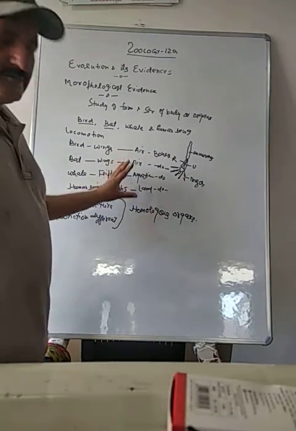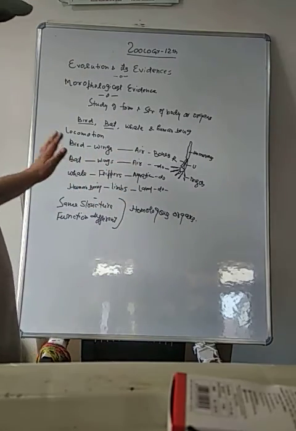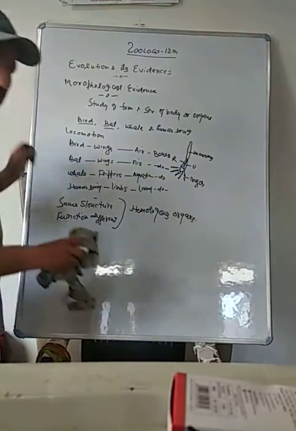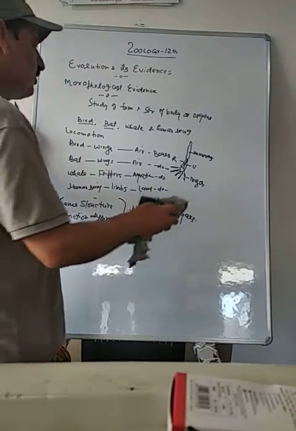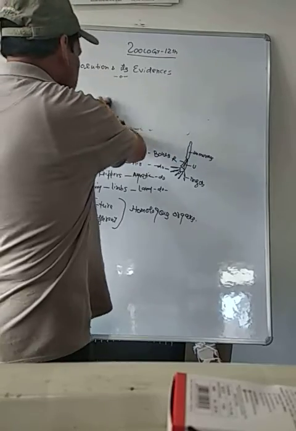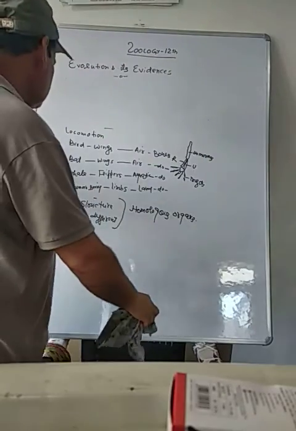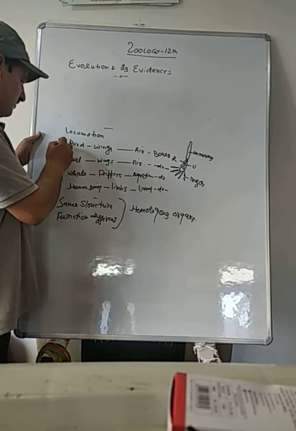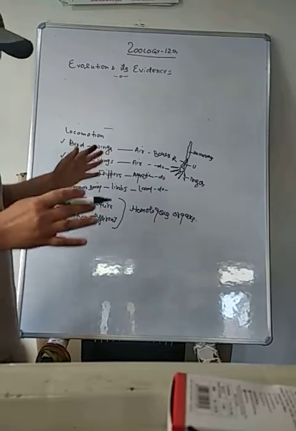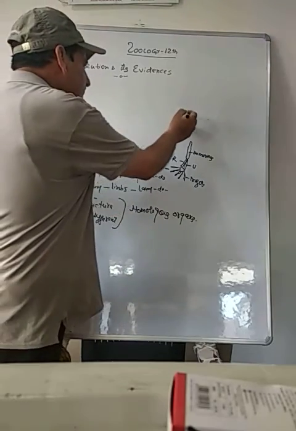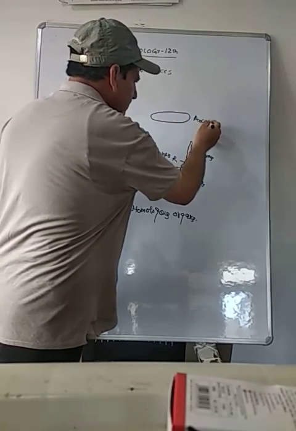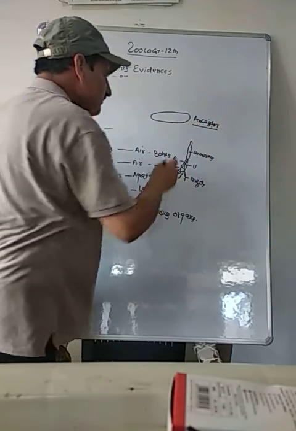Now, why this difference? How can it support the evolution? Now see, actually the ancestor of these four, let us take these four only. Here I will show you. These are four: bird, bat, whale, and human being. Let us say these are four different species. Let this be the ancestor. Ancestor was one species.